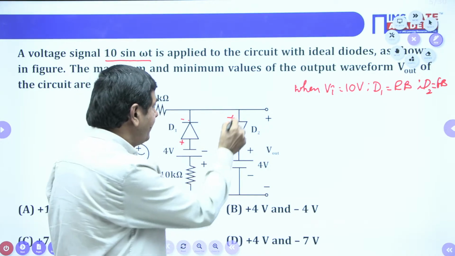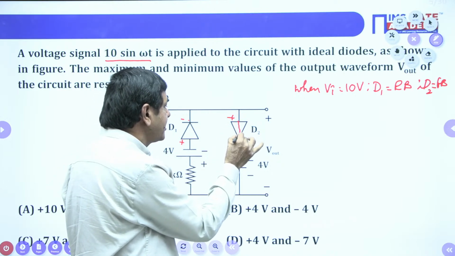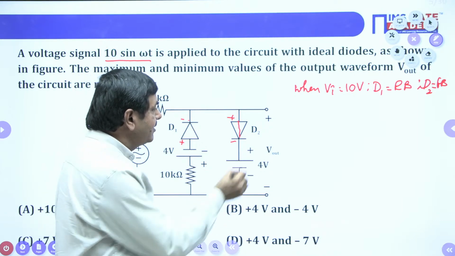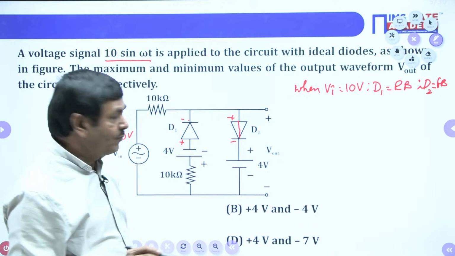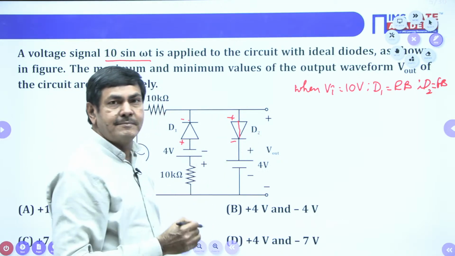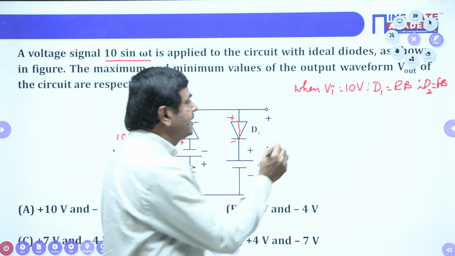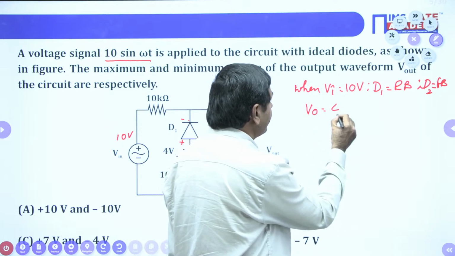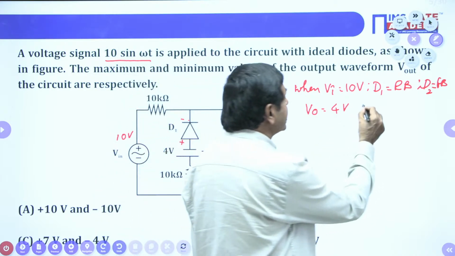Whenever diode D2 is short circuited, what output is available? Only 4 volts is available. Why is it 4 volts? The drop across this diode is 0 volts only, and the battery voltage is 4 volts only. In this case, V0 is 4 volts. We are going to take this voltage as the maximum voltage only.